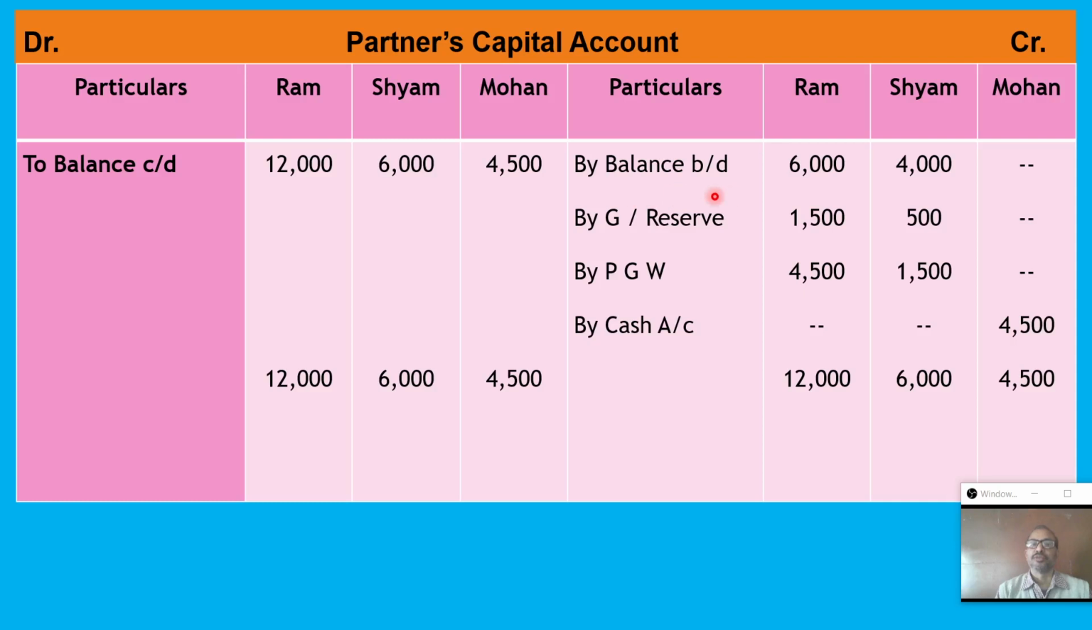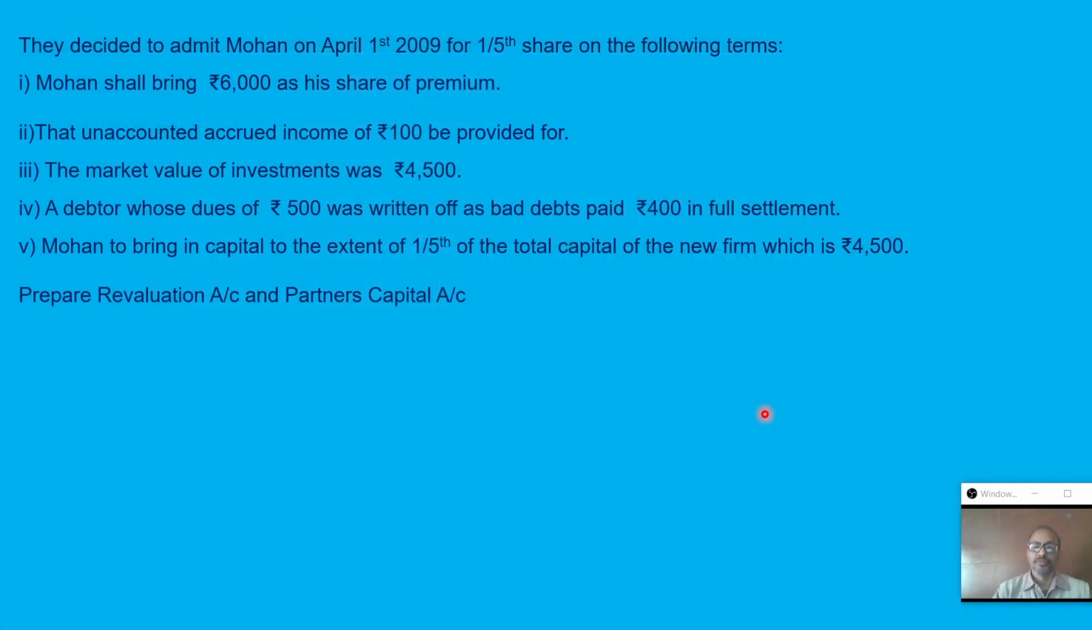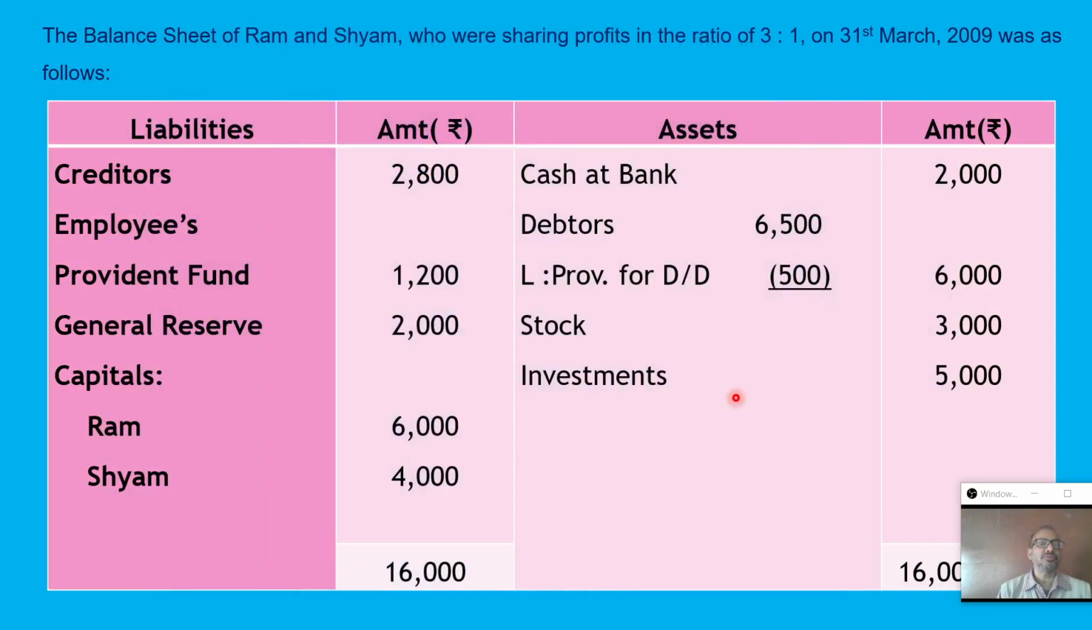The opening balance is provided in the old balance sheet, 6,000 and 4,000. Once we can see here what the old balance of the old partners capital is. Yes, 6,000 and same 4,000. Generally the reserve is also there, so that will be distributed.